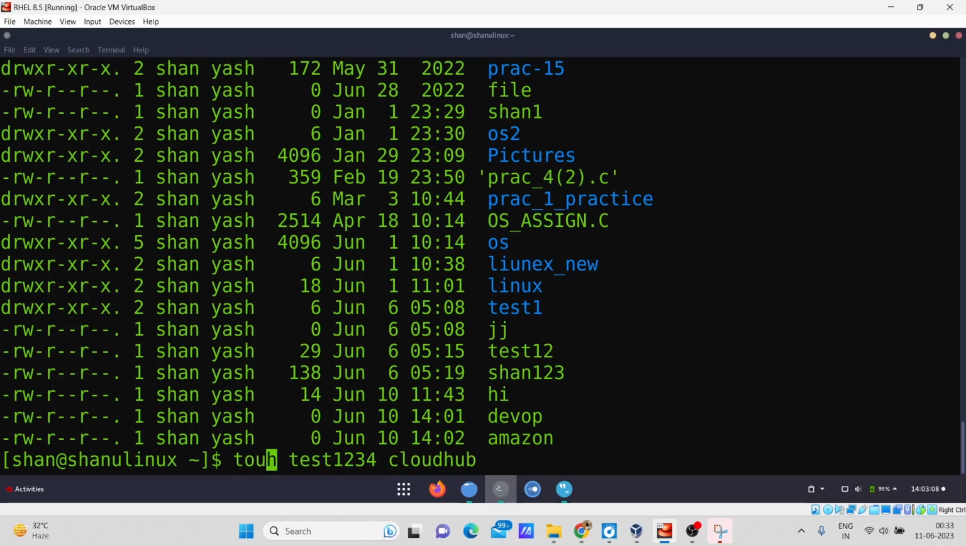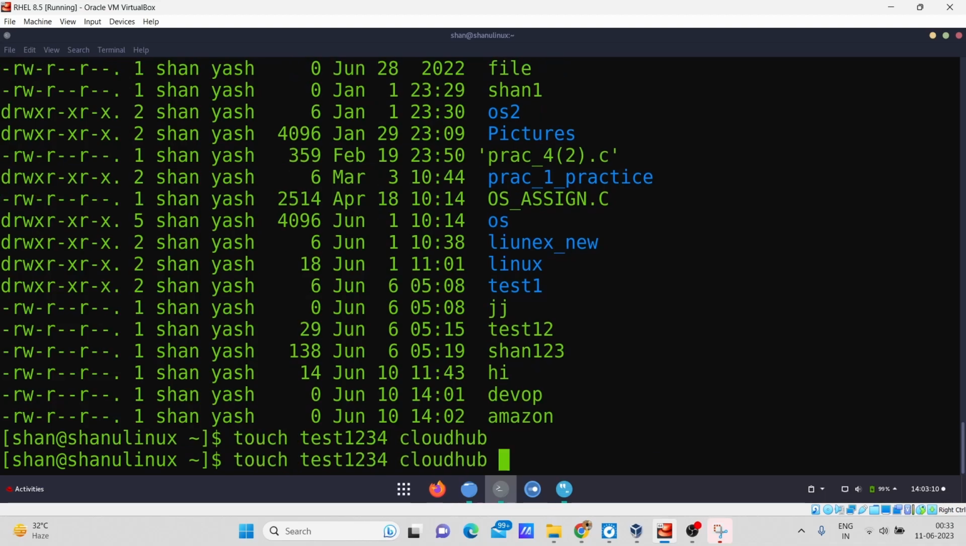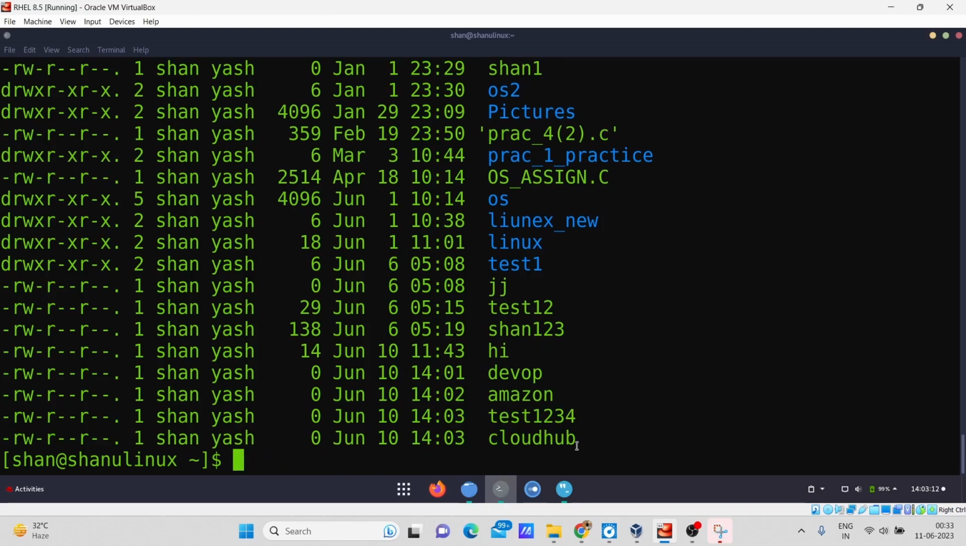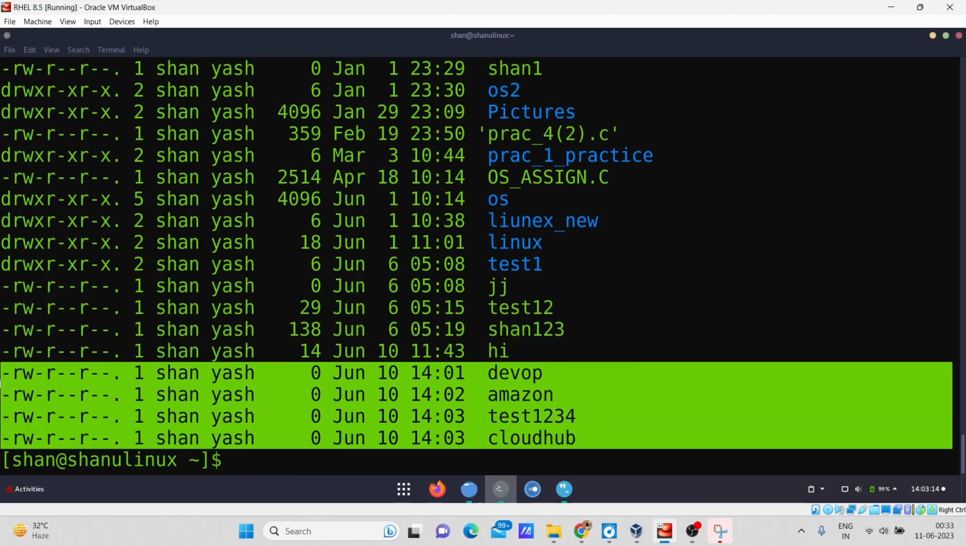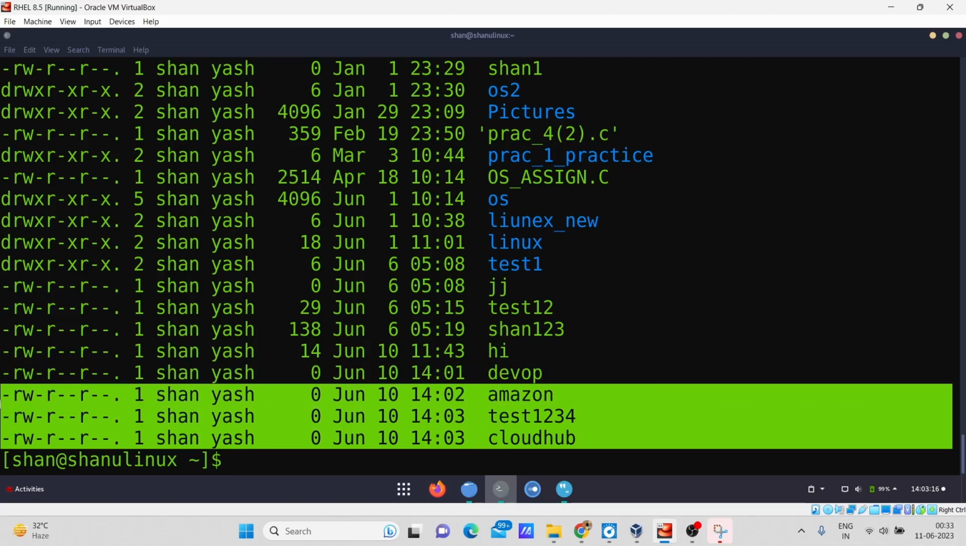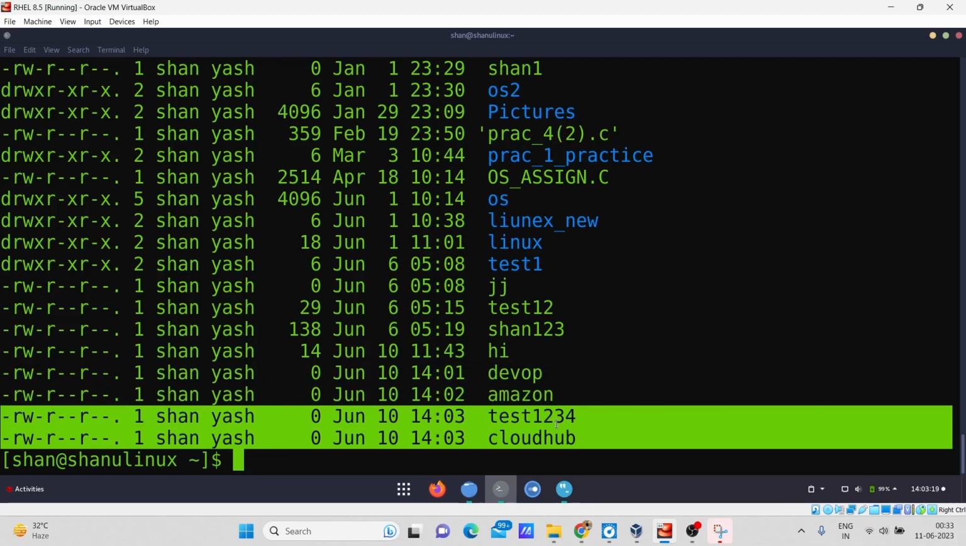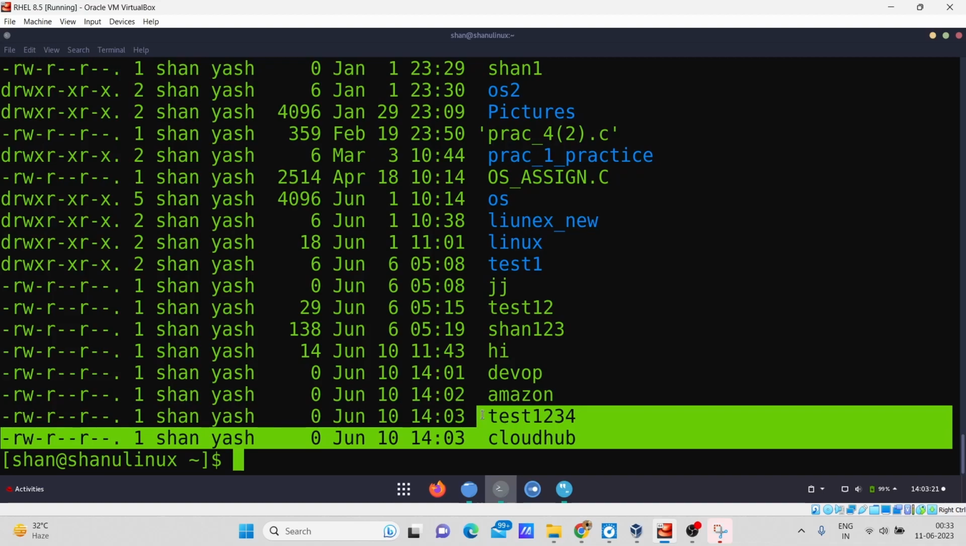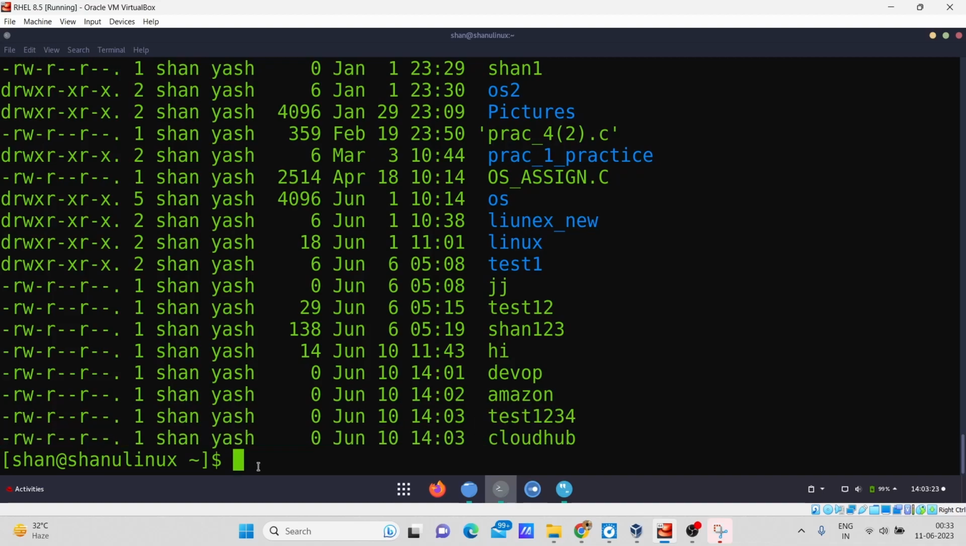After entering it, I will again write the command ls -ltr, and you can see now it is displaying the file which was created at the same time with only one command line. You can see this is the cloudum, the test1234. So this is how you can create a file with the touch command.